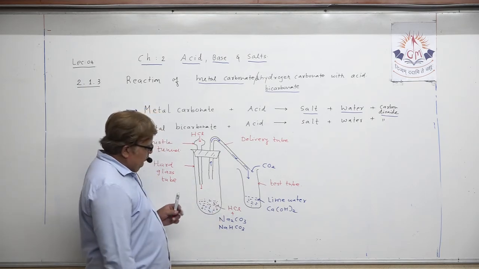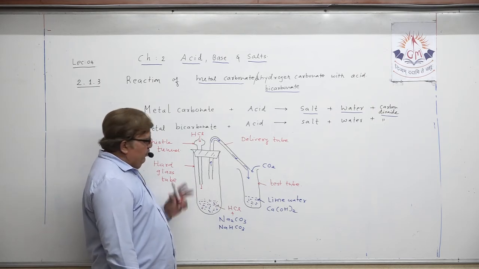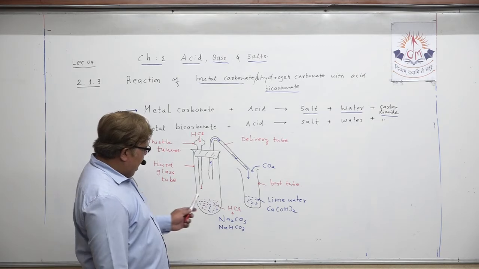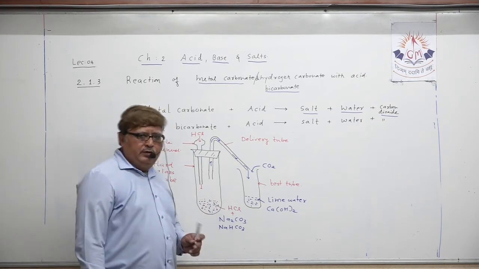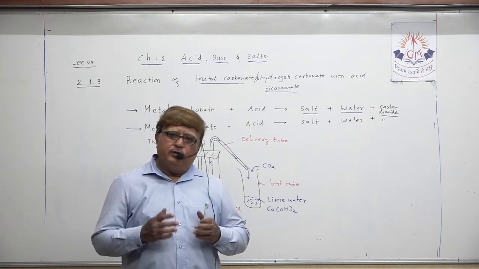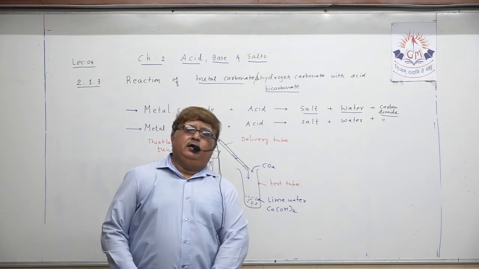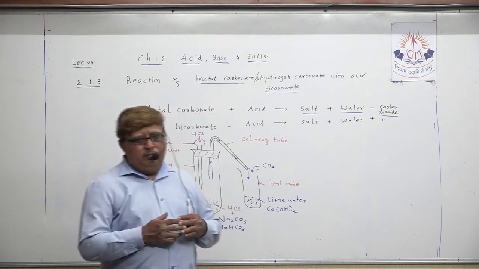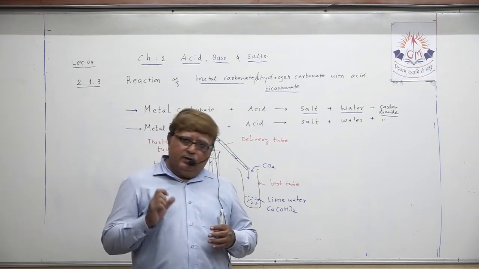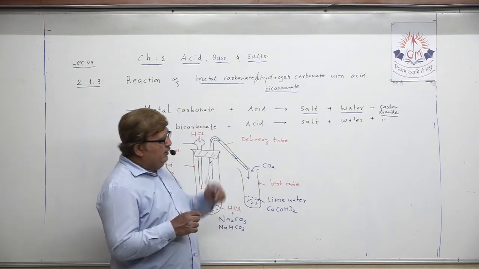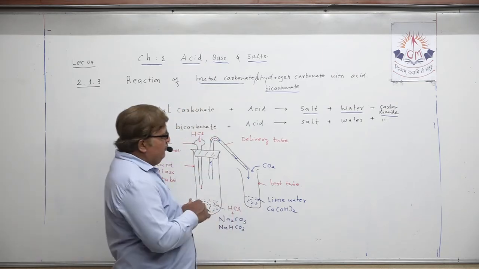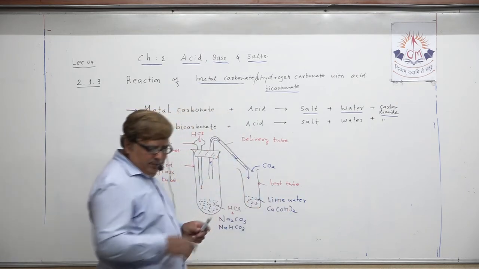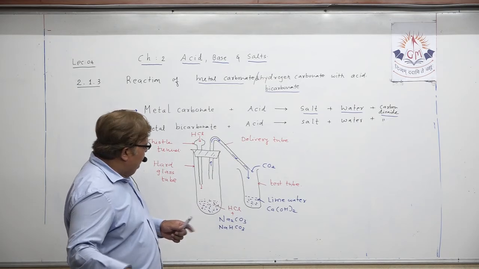Now what happens during this particular chemical reaction? Let us try to understand. The moment the reaction takes place between sodium carbonate or sodium bicarbonate, sodium hydrogen carbonate, with acid, three products are produced. Let us write the chemical equation first.